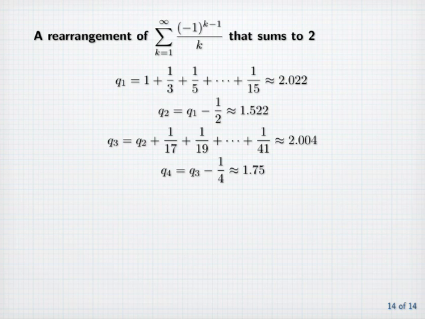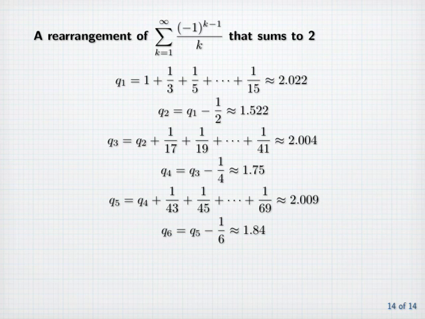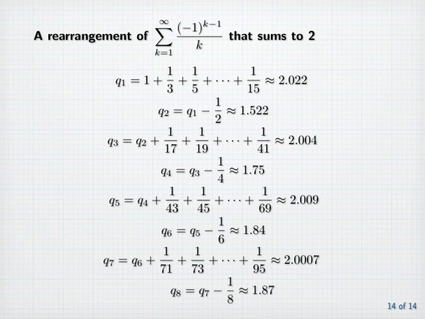Next we add positive terms again until we get a total that's greater than 2, and then backtrack and add a negative term to bring the total back down below 2. And we just continue this process. The infinite sum that we're constructing is in fact a rearrangement of the original series because it eventually contains every term in the series, and the partial sums of this rearrangement converge to the number 2. And using more or less the same general procedure, we could rearrange the terms of this series so that they sum to any number whatsoever.